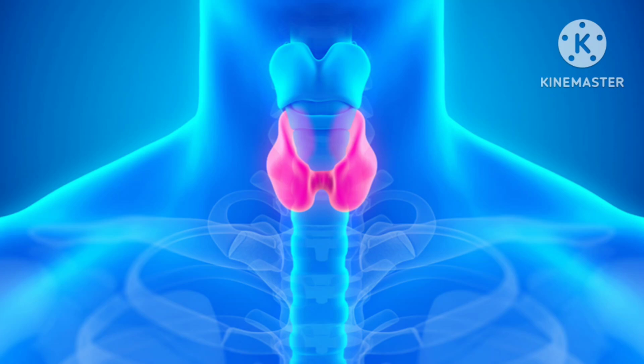Let me tell you a few values of type 1 or type 2 diabetes mellitus related to fasting blood glucose and HbA1c. What is meant by pre-diabetic? They will have impaired glucose tolerance. During fasting hours, the blood sugar in a pre-diabetic patient will be from 5.5 to 6.9, and if it is above 7, it means impaired blood glucose and the patient is a known case of diabetes. And 2 hours postprandial, that is the oral glucose tolerance test, is 7.8 to 11; if it's more than 11 after 2 hours, the patient is definitely diagnosed with diabetes mellitus.